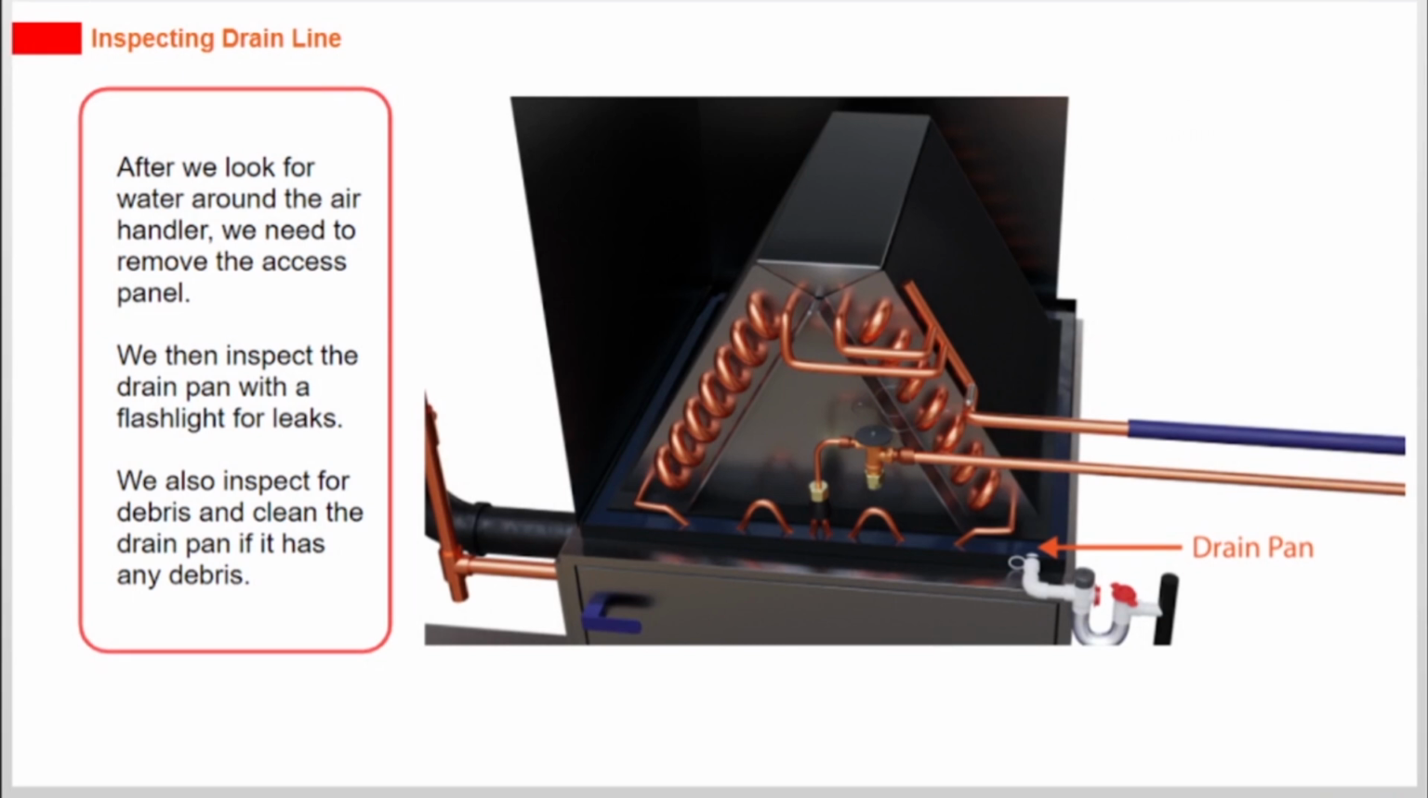After we look for water around the air handler, we need to remove the access panel. We then inspect the drain pan with a flashlight for leaks. We also inspect for debris and clean the drain pan if it has any debris.